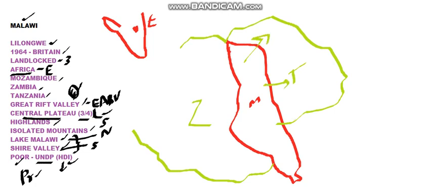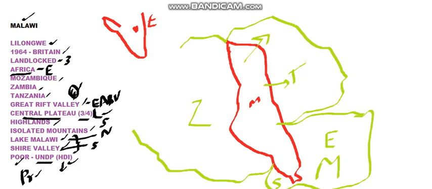Later we have Mozambique, taking the southern half of the eastern side and all of the south side of Malawi. So these are the three countries: Zambia in the west, Tanzania in the northeast and east, and Mozambique in the southeast and south. This is how Malawi is positioned between these three countries.